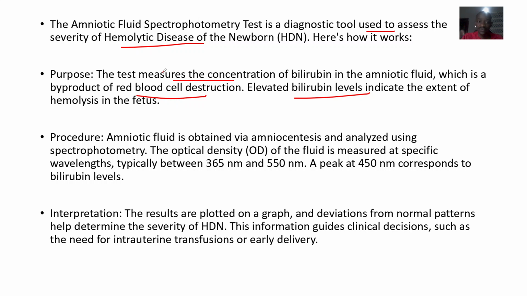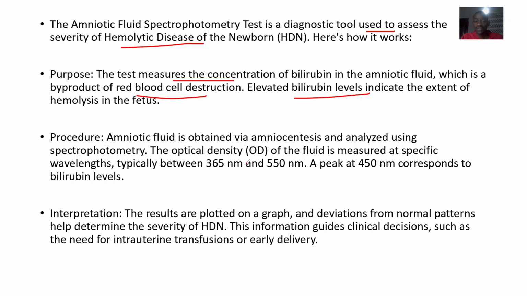And now you are looking at the extent of bilirubin. So for the extent of bilirubin, you are also looking at what? It will now show the extent of what? Blood breakdown. So for the procedure, the amniotic fluid is obtained via what? Amniocentesis. Analyzed using what? Spectrophotometry.